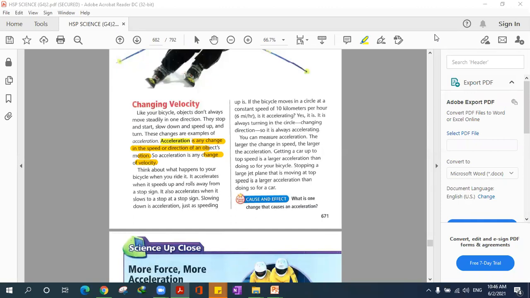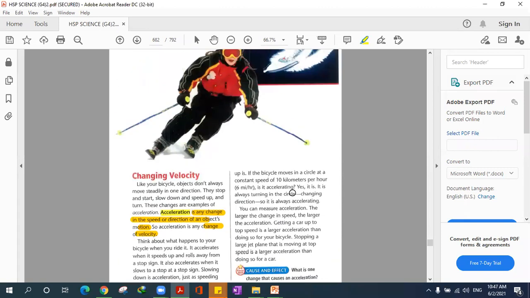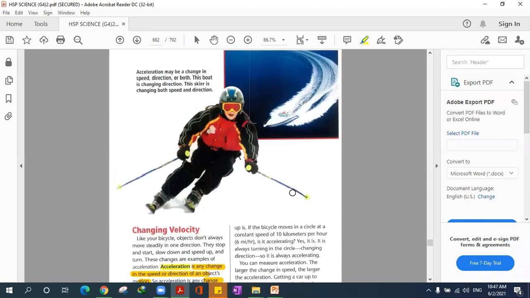Yes. I understand what the word acceleration means. Okay. It means the change in velocity. Velocity, yes. But we can say it's also a change in something else.